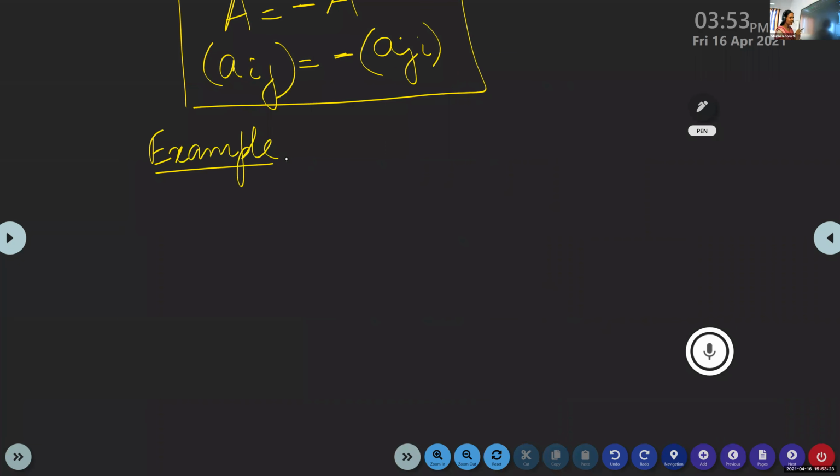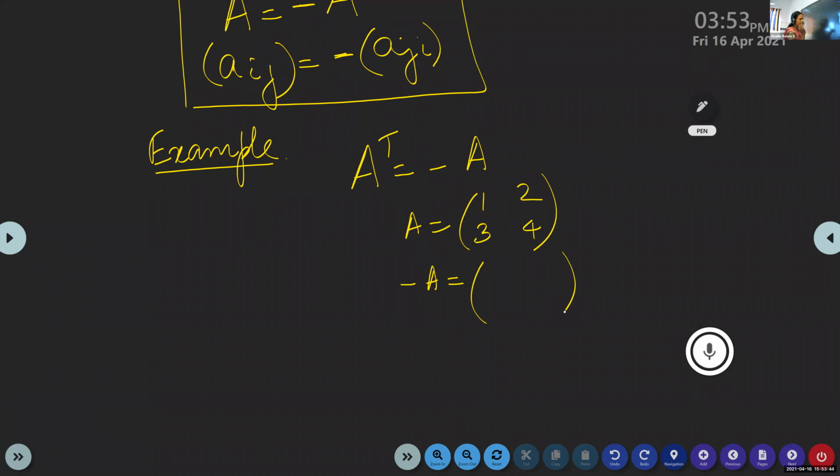Okay, listen. What is given when you say a matrix is skew symmetric? If A transpose is minus A, what is meant by minus A? We have learned about the negative of a matrix. Suppose A is the matrix 1, 2, 3, 4. What is minus A? We multiply each entry by minus 1: minus 1, minus 2, minus 3, minus 4. This is how we define the negative of a matrix.